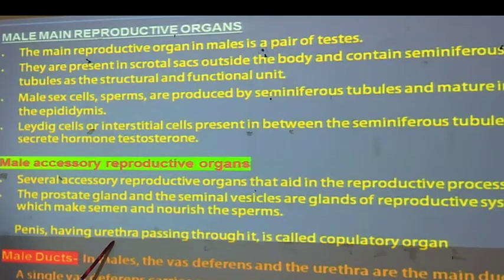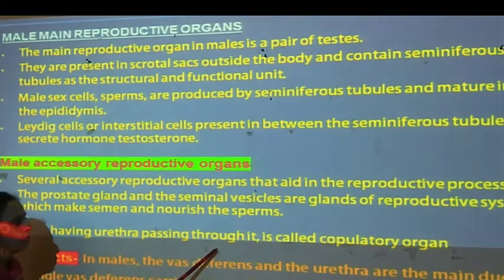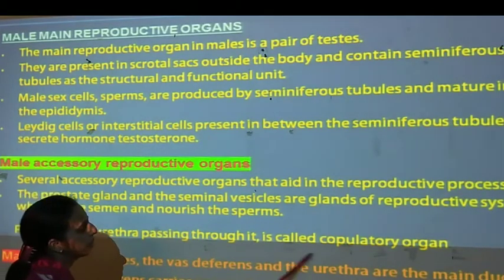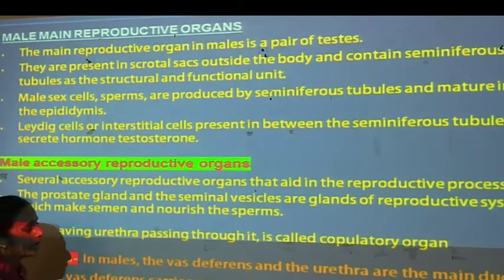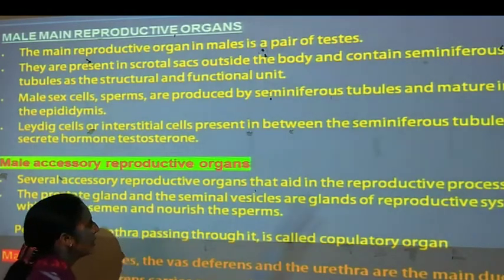The penis, having the urethra passing through it, is called the copulatory organ. This means the penis is mainly involved in mating between female and male. Now, there are the male ducts. In males, the vas deferens and the urethra are the male ducts.